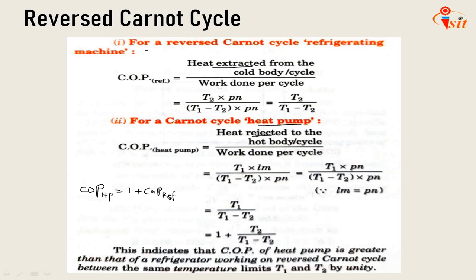So the COP of a heat pump is always greater by 1 as compared to the COP of a refrigerator. This indicates that the COP of a heat pump is greater than that of a refrigerator working on the reverse Carnot cycle within the same limits T1 and T2.